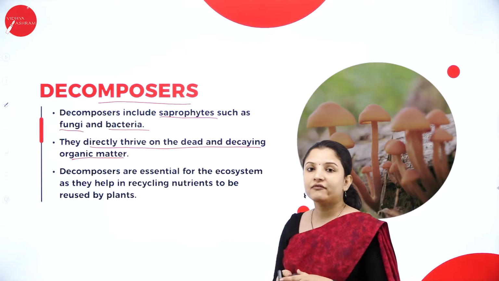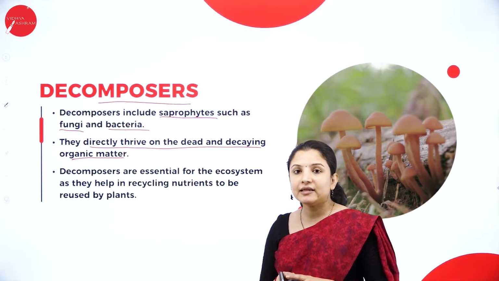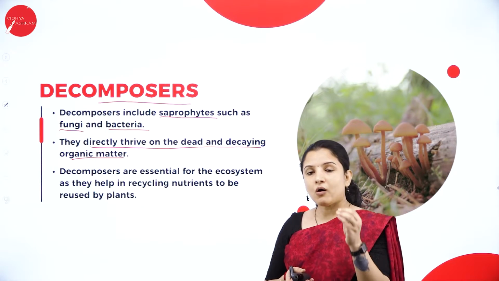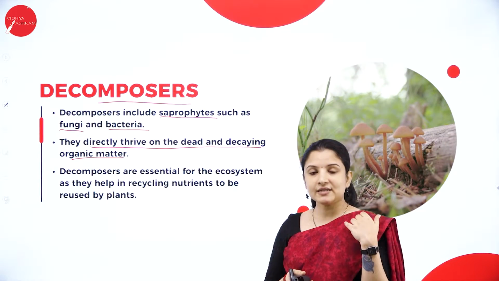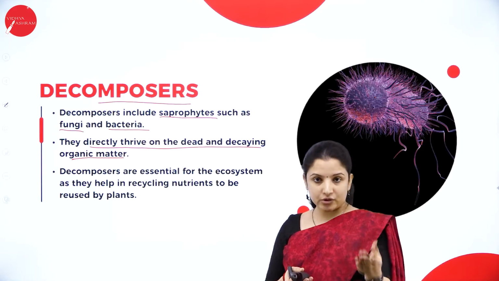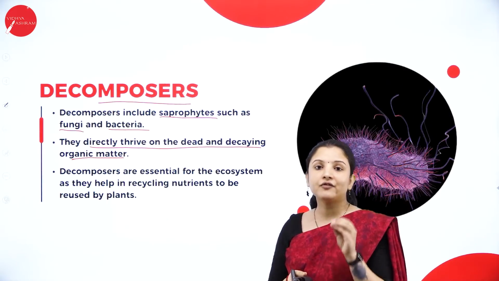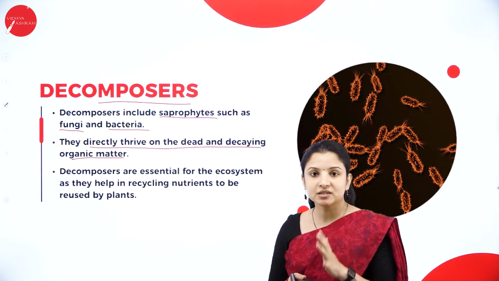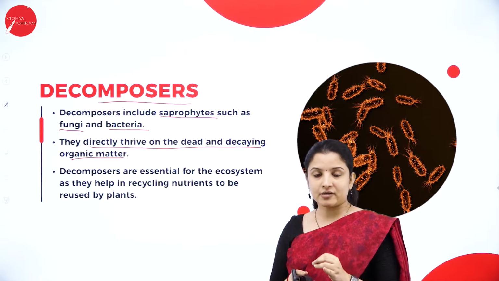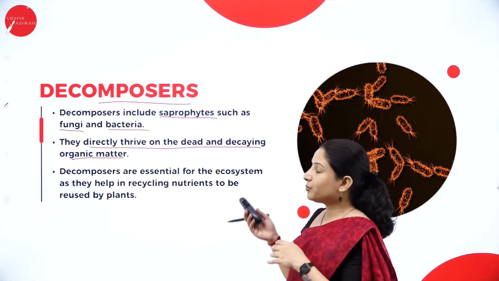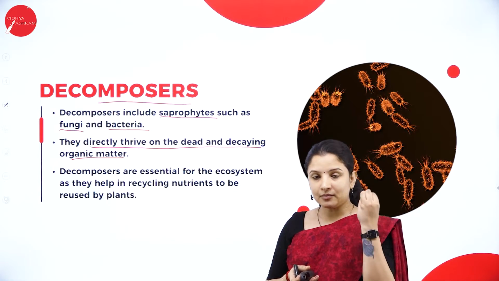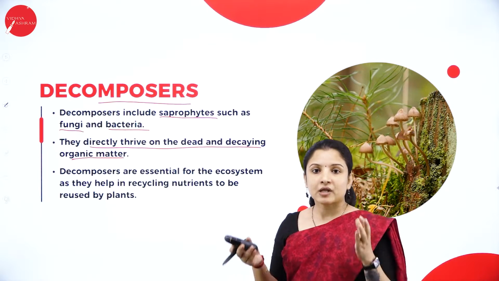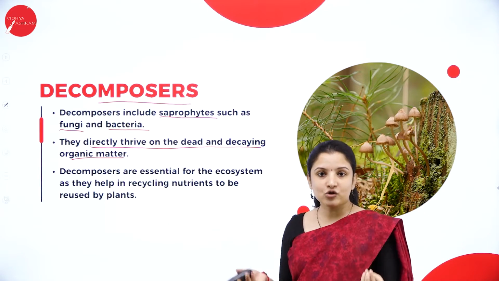And decomposers are very, very essential for the balance of an ecosystem. Otherwise, what would have happened? Say, for example, all the organisms, be it we human beings, animals, the green plants, the producers, the consumers, each and every living organism or biotic component in this world tends to die after a certain period, once their lifespan comes to an end, right? So when they die, imagine if these decomposers were not there, this planet would be filled with dead animals, dead birds, dead insects, dead humans, right?